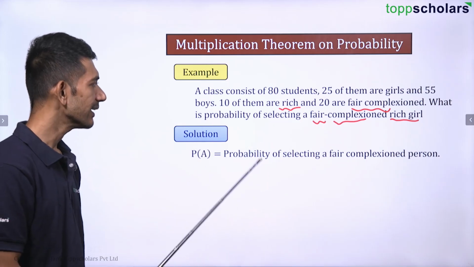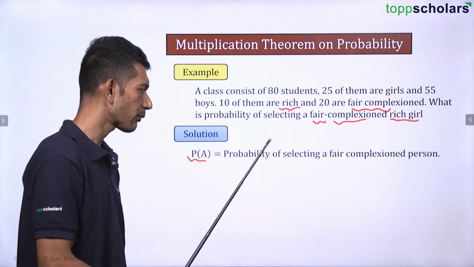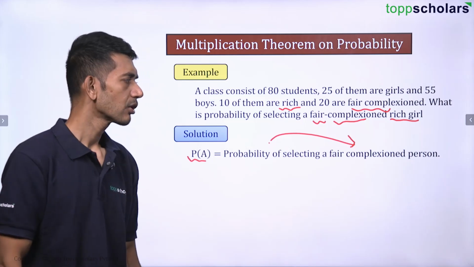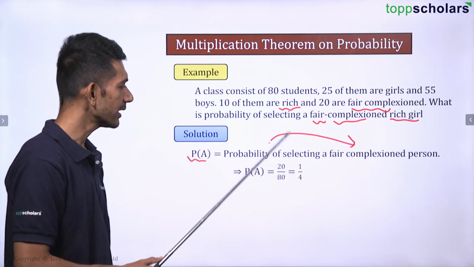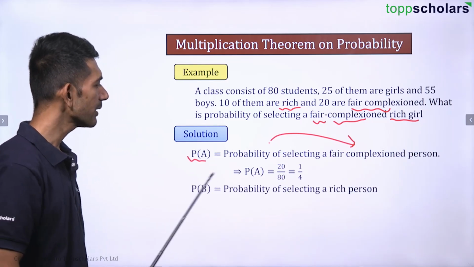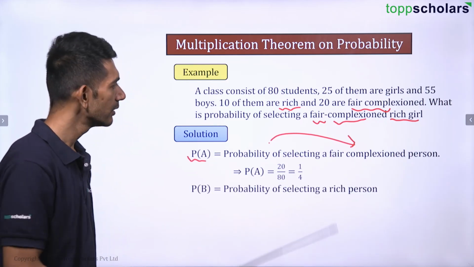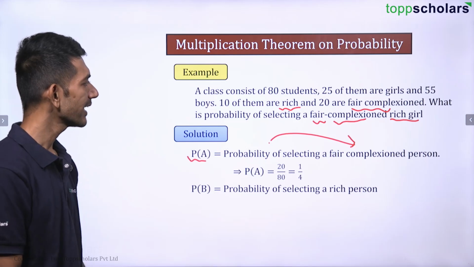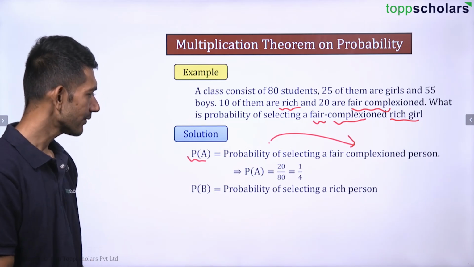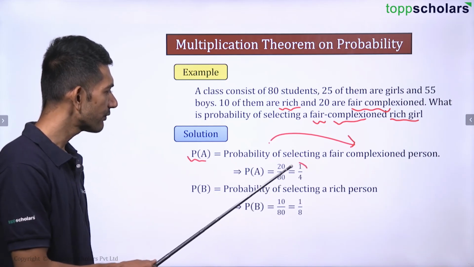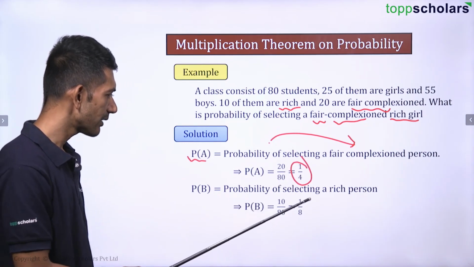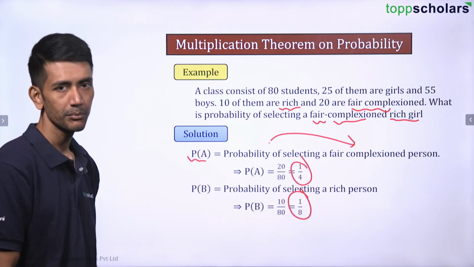So let probability of A be the probability of selecting a fair complexioned person. That is going to be 20 by 80, which is 1 by 4. Let B be the event of selecting a rich person. How many rich people are there? 10 of them are rich. So can I say 10 by 80? So the probability is 1 by 8. The probability of a fair complexioned person is 1 by 4. The probability of a rich person is 1 by 8.